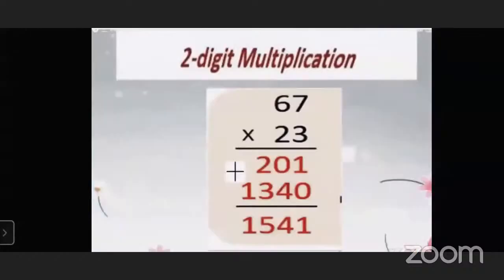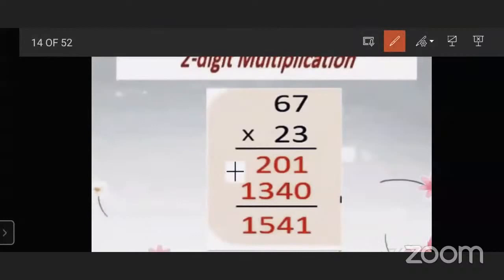Okay, next, two-digit multiplication. Now, how to multiply two-digit numbers? Here is one example: 67 multiplied by 23. When we multiply 3 with 7, we have to read the table of 3 up to 7.